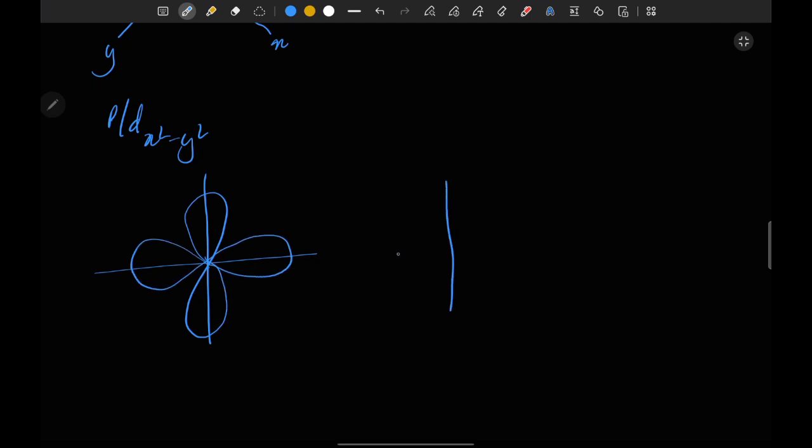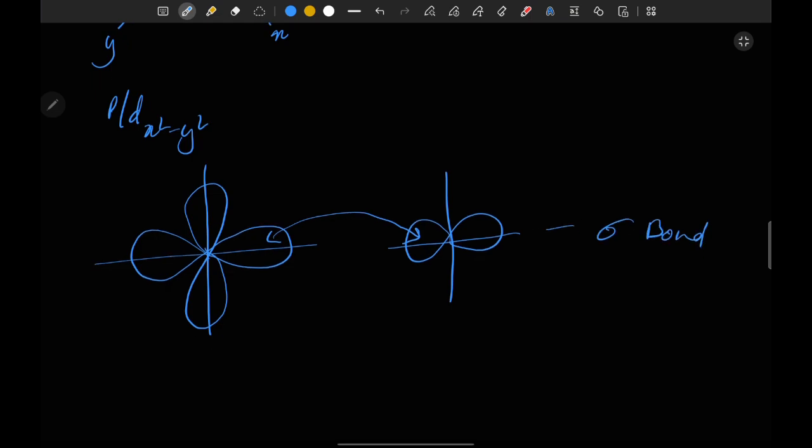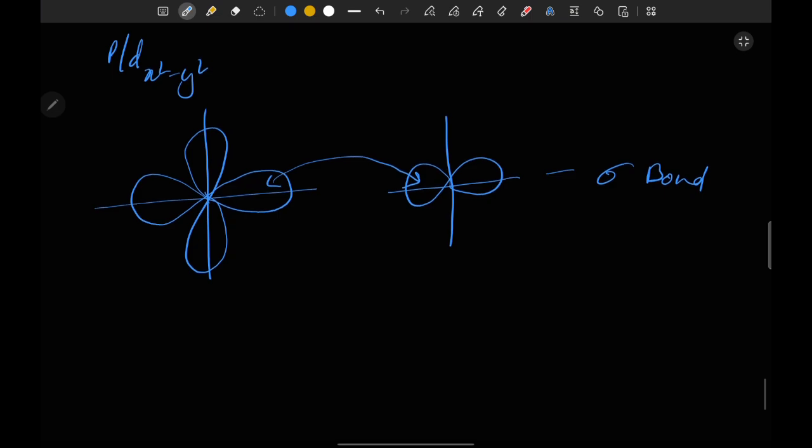If the p orbital follows the axis of the d orbital, then these orbitals are going to interact and form a sigma bond. And these are all axial overlapping.